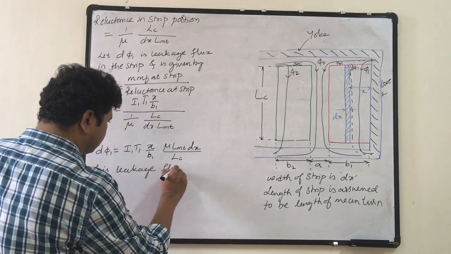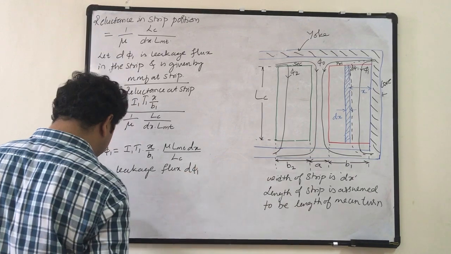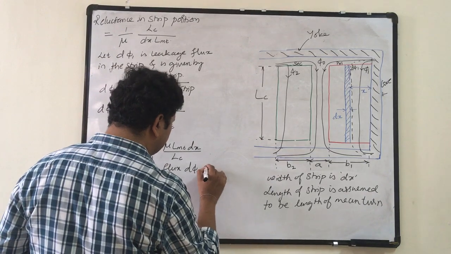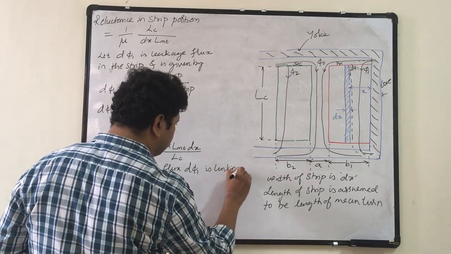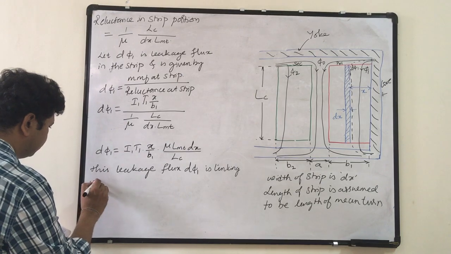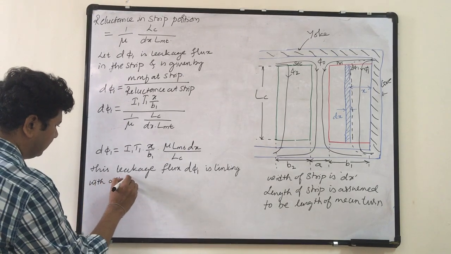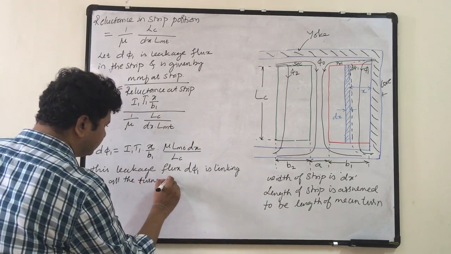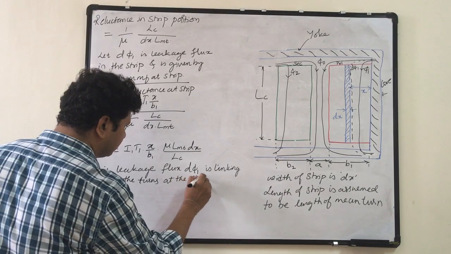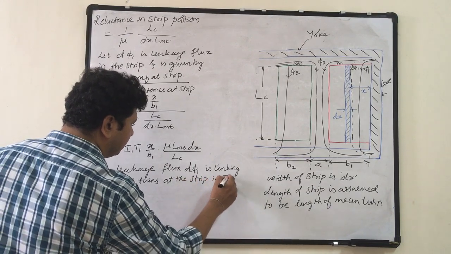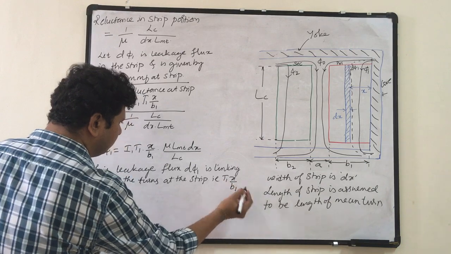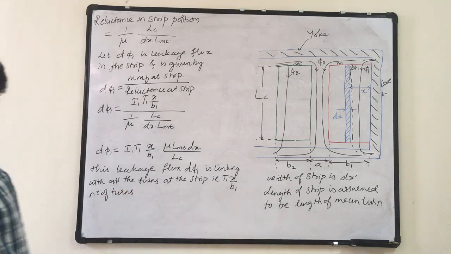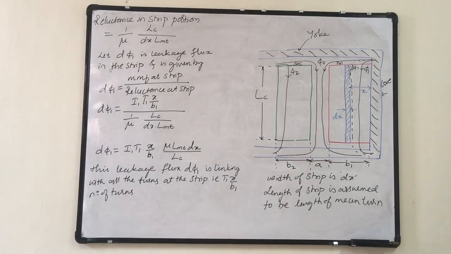This leakage flux d phi 1 is linking with all the turns at the strip. That is T1 x upon B1 number of turns.